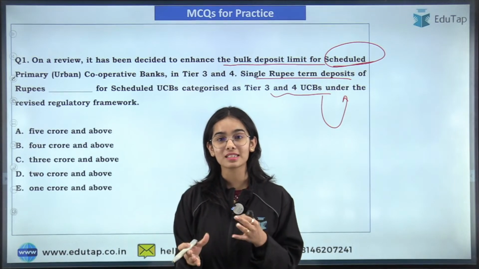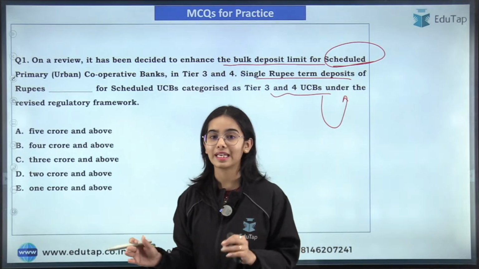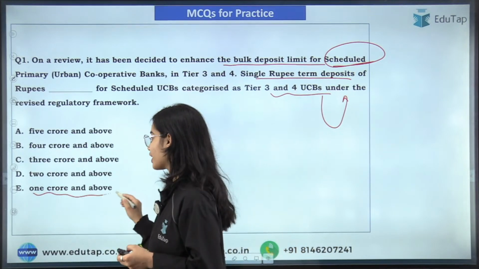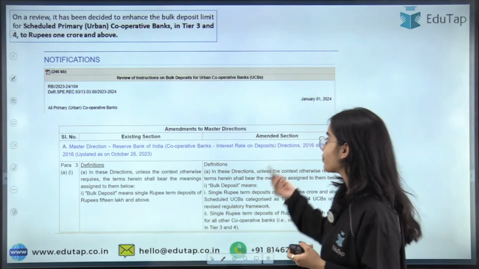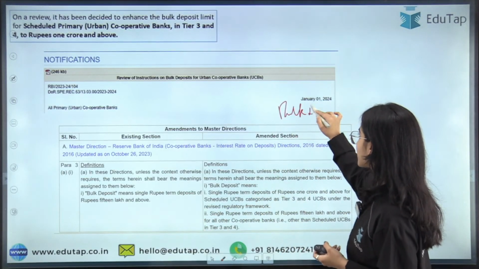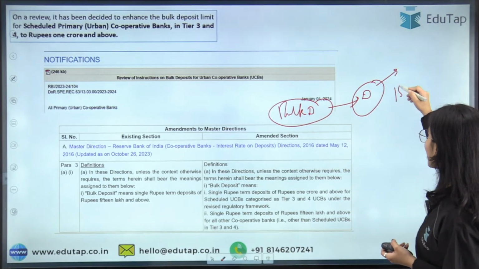So I'm getting mixed answers. Pratul is saying C, Rohit and Sorish are saying E. So who is right here? So the answer is 1 crore and above. The right answer is E here, that before, the limit for the bulk deposits was considered to be deposits of 15 lakh and above.